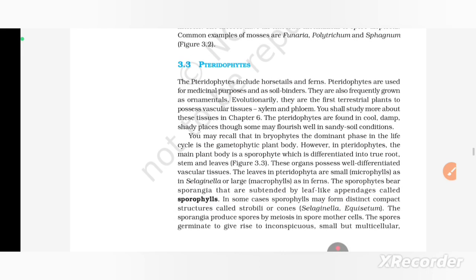Pteridophytes. The pteridophytes include horsetails and ferns. Pteridophytes are used for medicinal purposes and as soil binders. They are also frequently grown as ornamentals. Evolutionarily, they are the first terrestrial plants to possess vascular tissue, xylem and phloem. You shall study more about these tissues in Chapter 6.